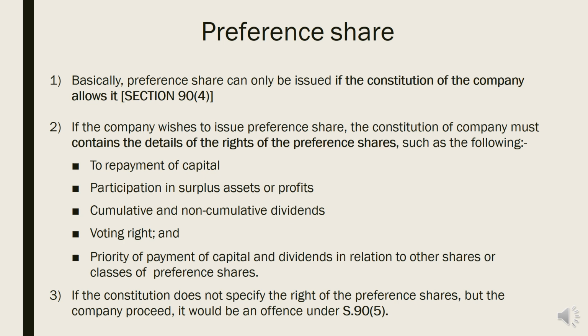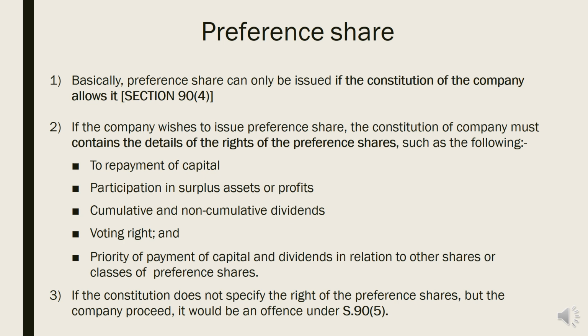For example, here I share with you: first, repayment of capital. Second, participation in surplus asset or profit. Whether they can participate in the profit or they cannot. Whether the preference share is intended to be cumulative or non-cumulative, whether the preference shareholders are intended to be given cumulative or non-cumulative dividends, and whether they have voting rights, and parity of payment of capital and dividends in relation to other shares or classes of preference shares. All these details must be included in the constitution.